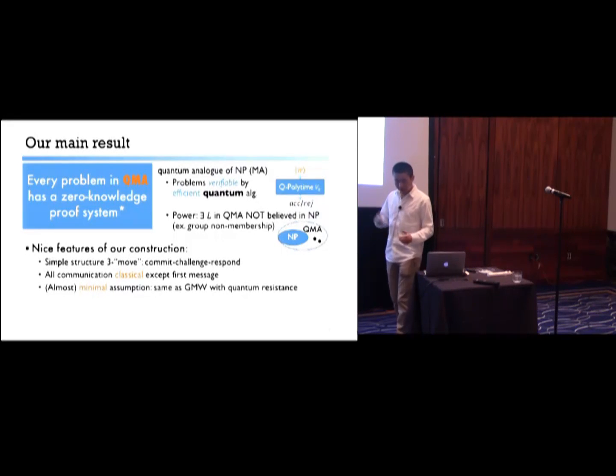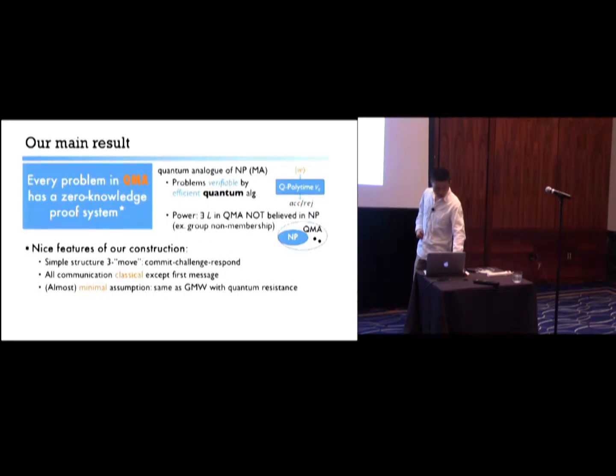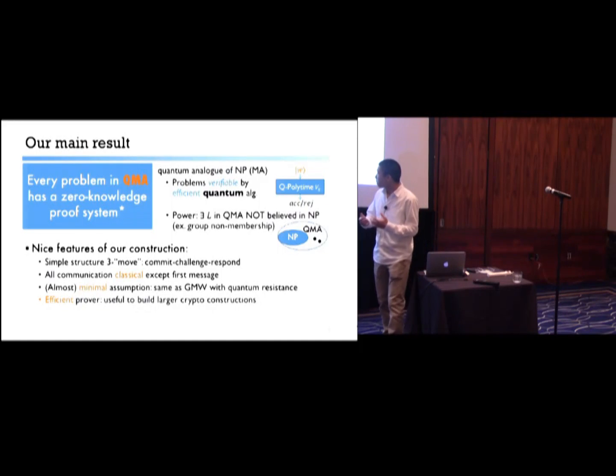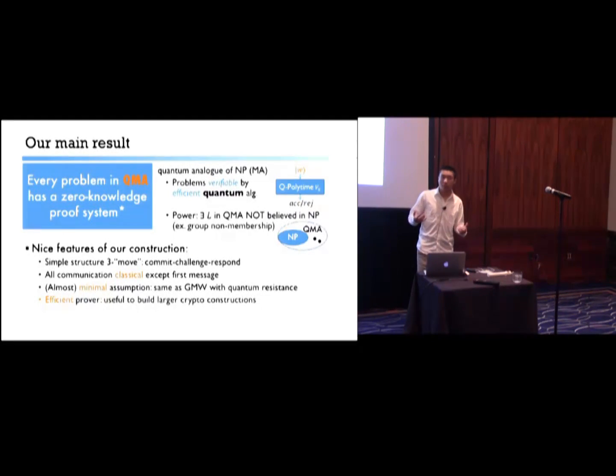And we only need essentially the same computational assumption as in the original GMW protocol, but of course we need it to be true against quantum adversaries. And moreover, which is probably the most important for cryptographic applications, the prover's algorithm in our protocol is efficient, so it's ready to be used as a subroutine in other constructions.